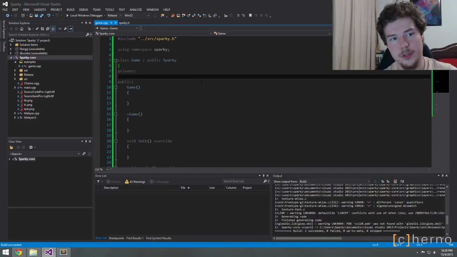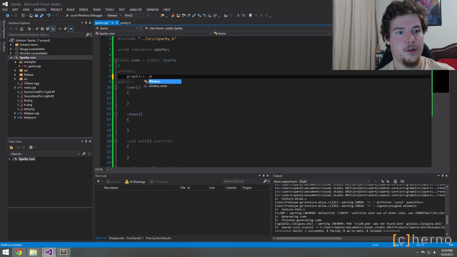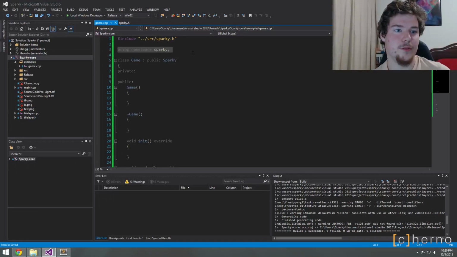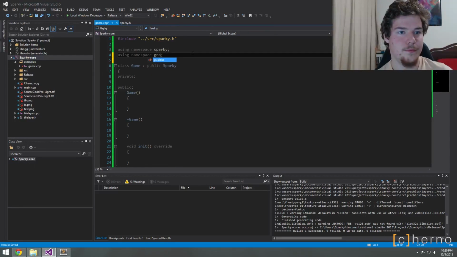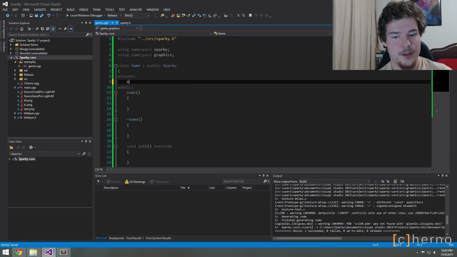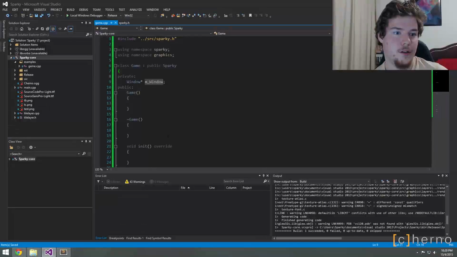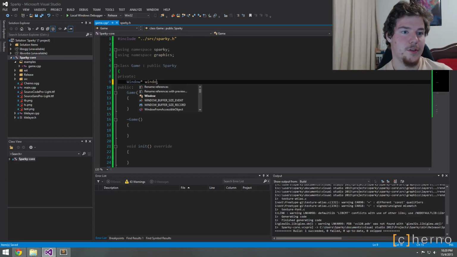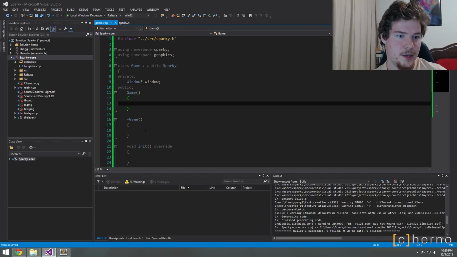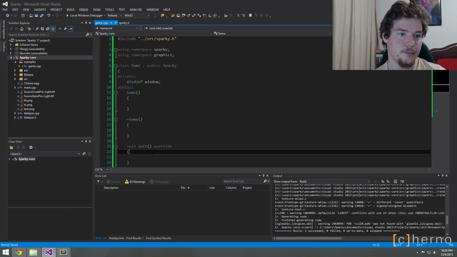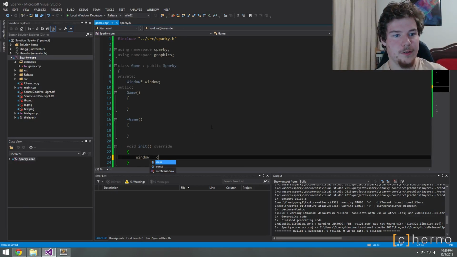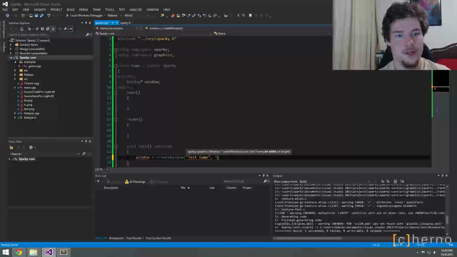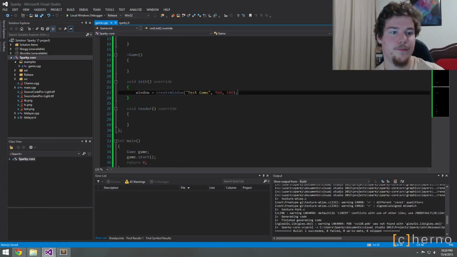So we probably do want to store a window. In fact, I'm just going to use pretty much all the namespaces. So, window. Oh, I could probably just use that. So we'll set window equal to create window, "Test Game", 960, 540.